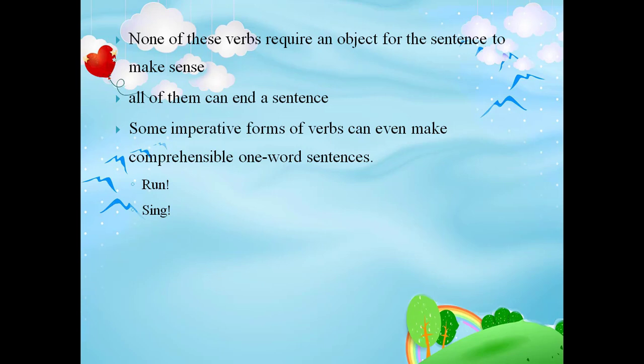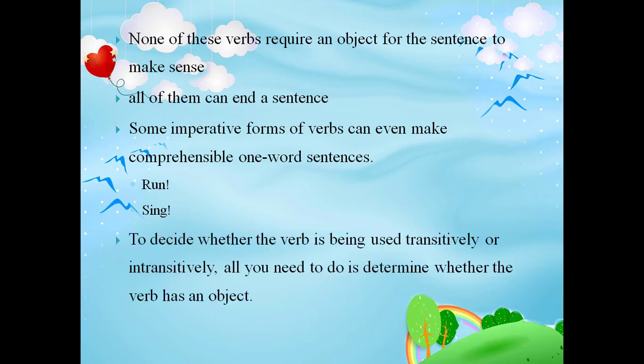To decide whether the verb is being used transitively or intransitively, all you need to do is determine whether the verb has an object. So here we clearly understand a verb that has an object is called a transitive verb. A verb that does not have an object is called an intransitive verb.